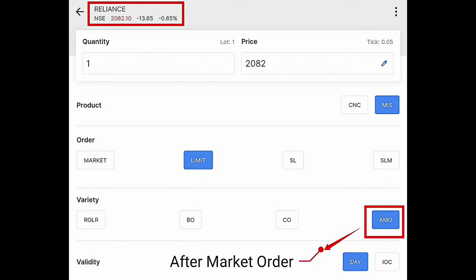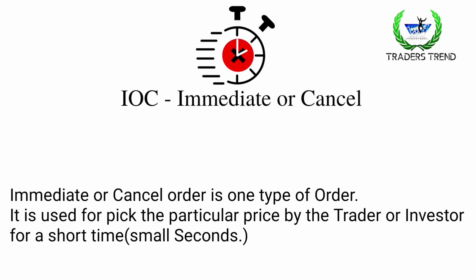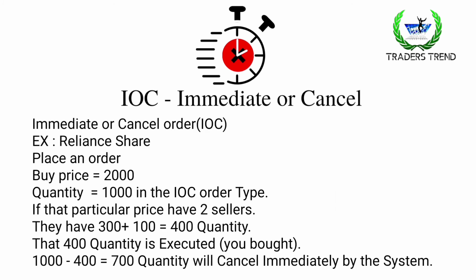And the next one is IOC, immediate or cancel order. Immediate or cancel order is one type of order. It is used by the trader or investor to pick a particular price for a short time. Let's see with an example. Here I pick Reliance share. I want to buy at 2000. I select the price and how much quantity I want. 1000 quantity I want. At that price, there are only 2 sellers available in the market.